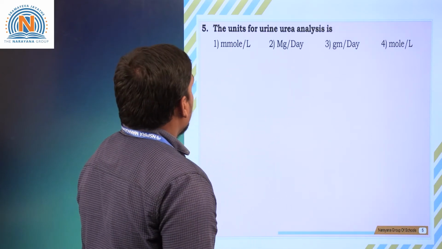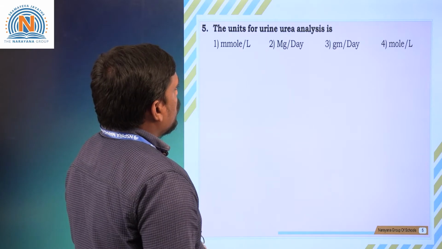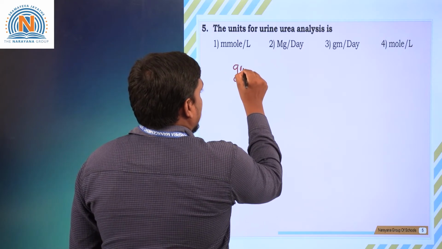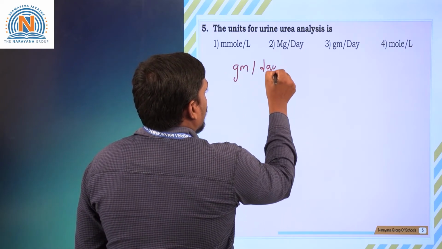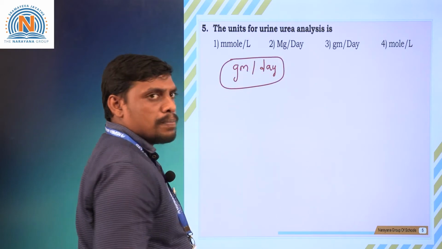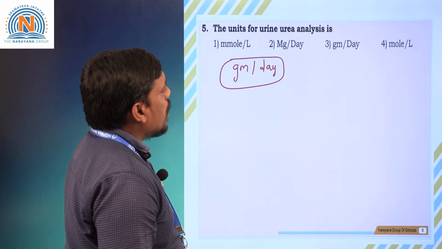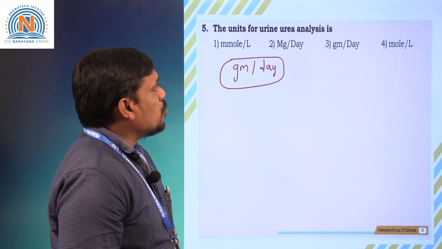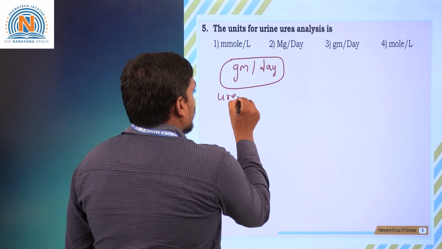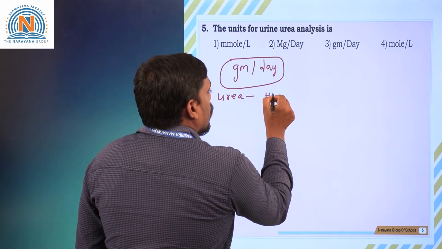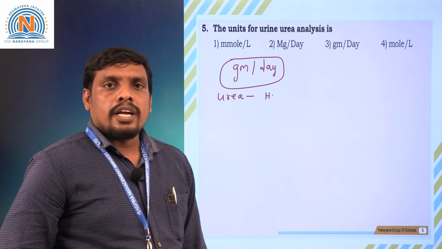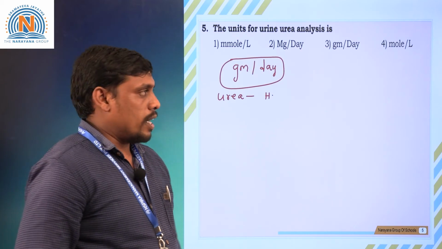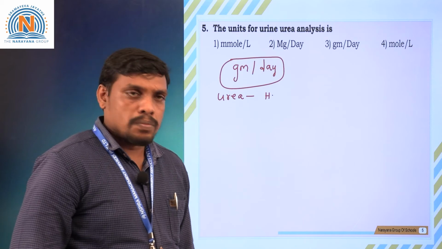Look at the next question. The units for urine urea analysis is generally grams per day. You know that proteins are counted by milligrams per day, whereas urea is counted by grams per day. Understood? Why? Because urea has a high molar mass, which means it is a little bigger in size compared with other substances like proteins.